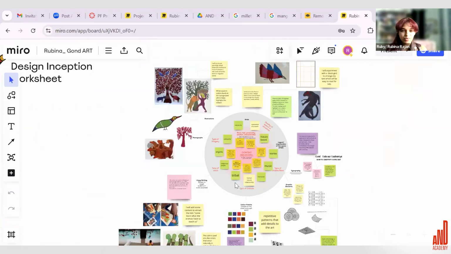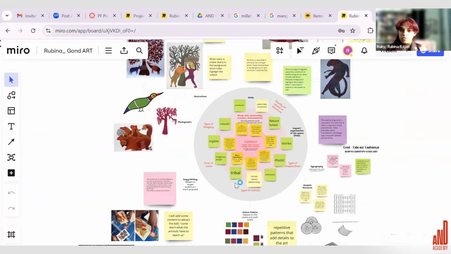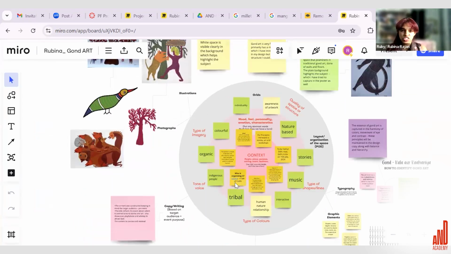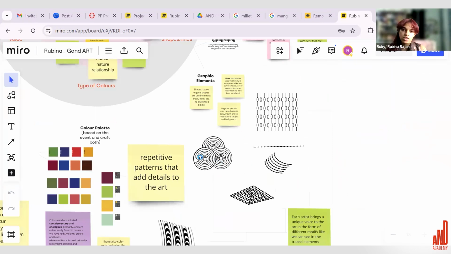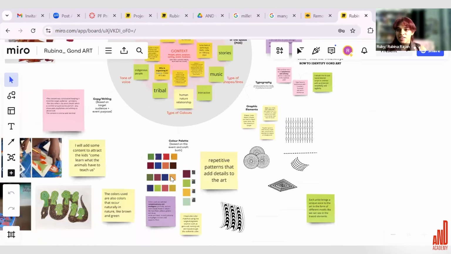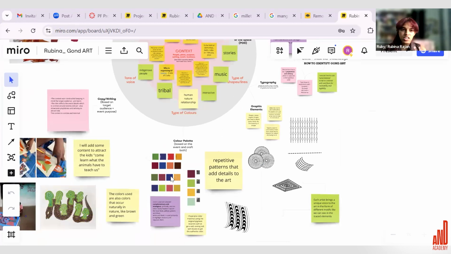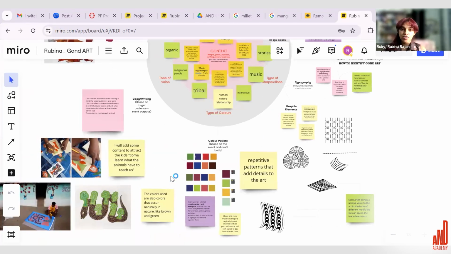And then it was time to break it down further with this design inception sheet, where we looked at different things, like the graphical elements. Overall, the figure is rather simple, it's just an outline and then filled in with these intricate details. Finalizing that, looking at the colors that are most commonly used, also recognizing that there is a lot of variation in it, a lot of uniqueness that each artist brings in.